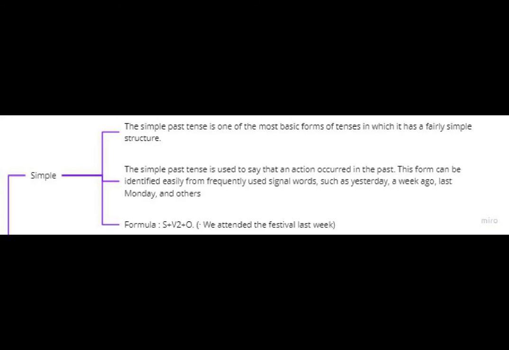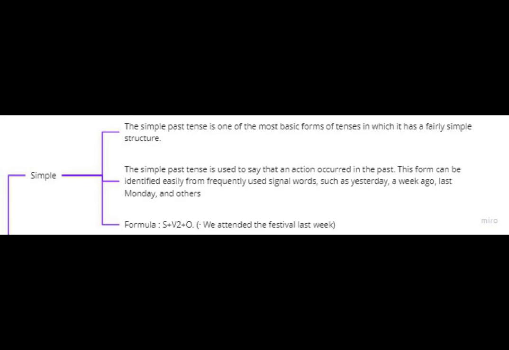The simple past tense is used to say that an action occurred in the past. The form can be identified easily from frequently used signal words such as yesterday, a week ago, last Monday, and others. The formula used to form simple past tense sentence is: